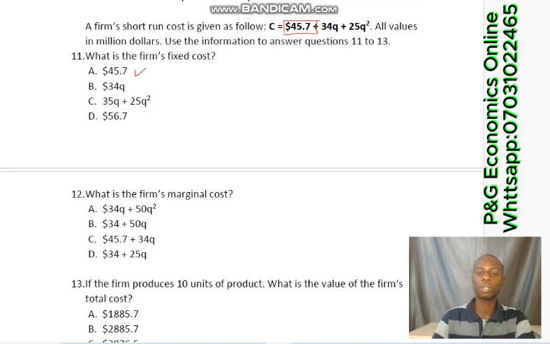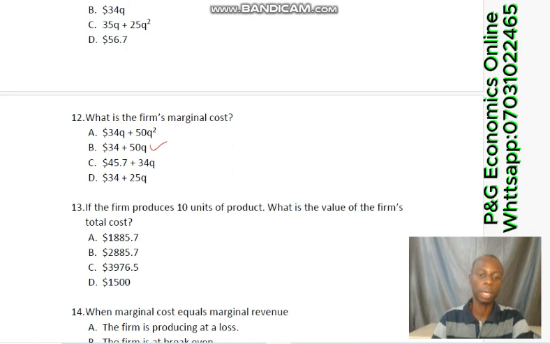Now, we're talking about marginal cost. To calculate marginal cost from a cost function, you are going to differentiate the cost function. Remember, you have this cost function here, so you're going to differentiate it. When you differentiate it, the 45.7 will become 0, then 34Q will become 34, then plus 25Q squared, the 2 will multiply 25, and the power becomes 2 minus 1. So your answer will now be 34 plus 50Q, and that is option B. If you differentiate that cost function, it will give you that answer.